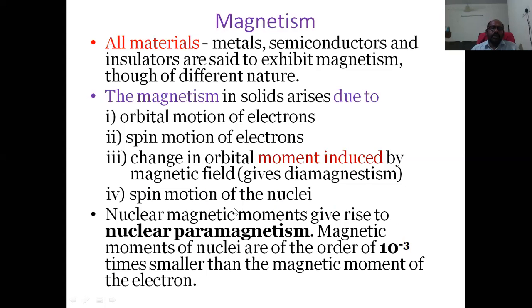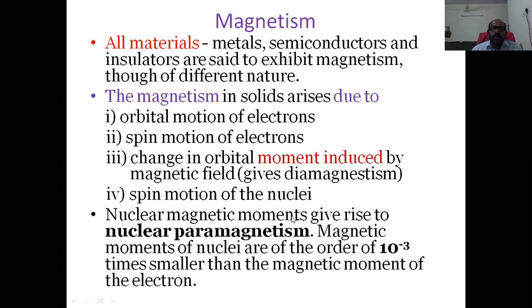So that is one reason. And another one, the spin motion of the nuclei or nucleus. That is also responsible for the generation of magnetic property in the substance. If magnetic moment exists because of spin motion of the nucleus, nuclear magnetic moments are formed.